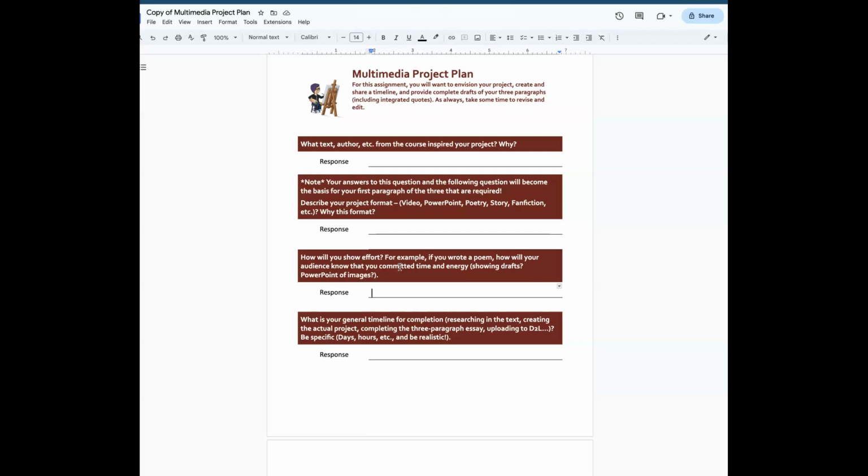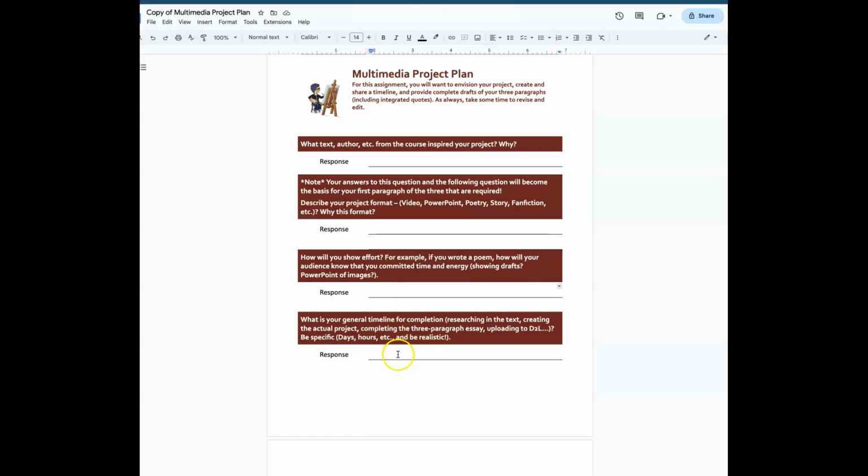But if you are creating a piece of artwork, if you're creating some sort of picture collage, the only other, in addition to a video, would be like an informational PowerPoint. So if you want to create something that is really identifying major ideas throughout the semester, something like that, then the work is clear, right, in that PowerPoint. Or if you're creating a PowerPoint that shows you going through the steps of creating a garden in your backyard or something like that, then the pictures are showing that kind of effort, because we're seeing the visual evidence of that development.